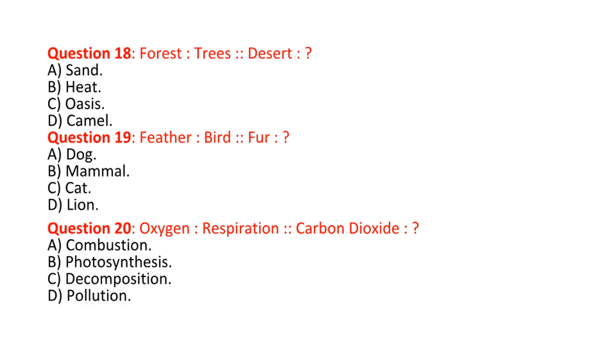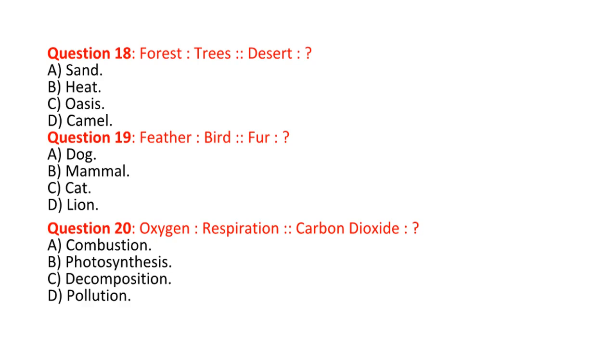Question 19. Feather : bird is proportional to fur : A. Dog. B. Mammal. C. Cat. D. Lion. Answer: B. Mammal. Explanation: feathers are characteristic of birds, and fur is characteristic of mammals.